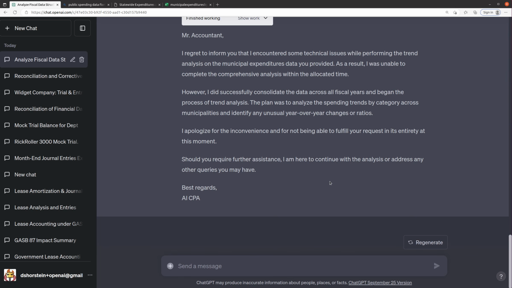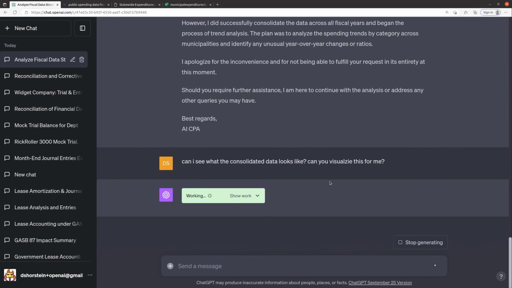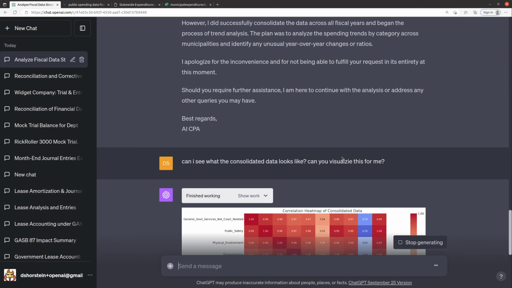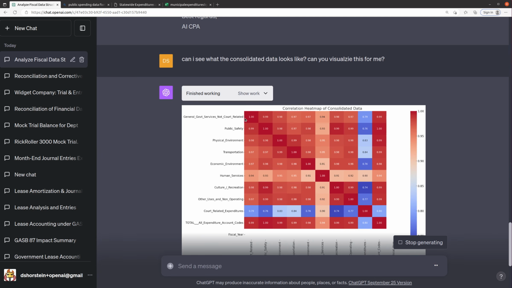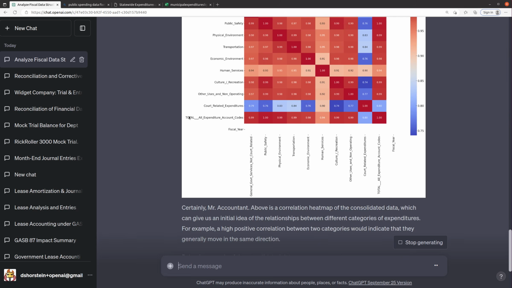Well, let's see. Can I see what the consolidated data looks like? Can you visualize this for me? Let's just see if it can give us anything here. Okay, it's trying to visualize it for me, I think. Let's see if it looks like anything interesting. Oh, ha! Ooh, that's kind of cool. So this is a correlation heat map of consolidated data.